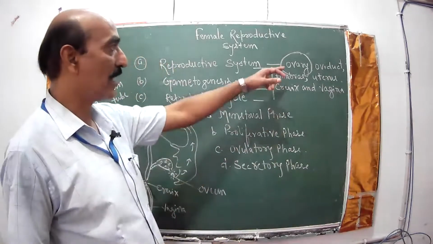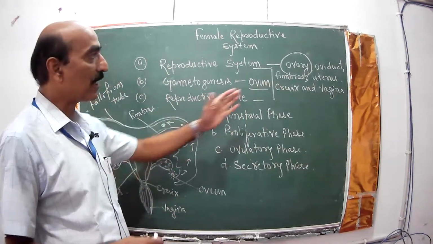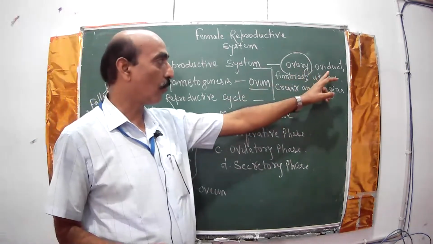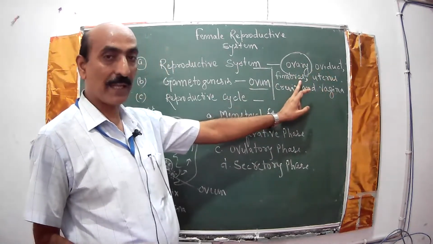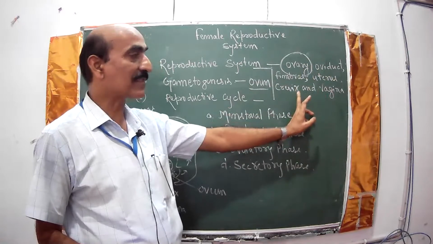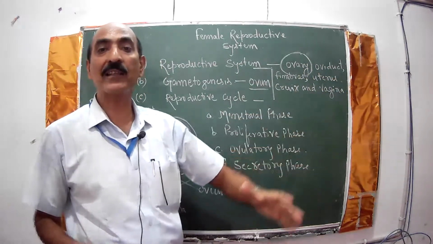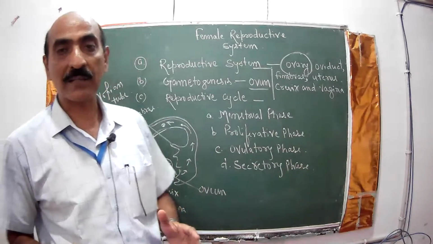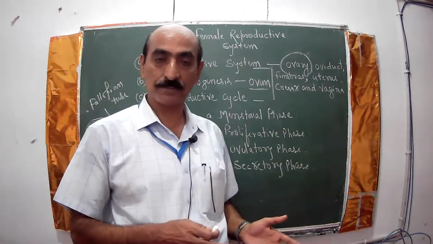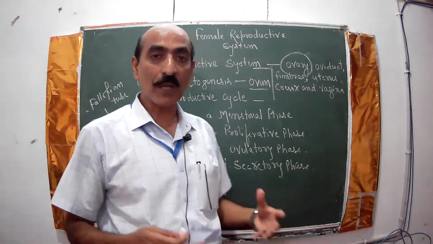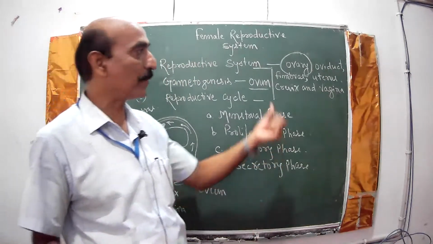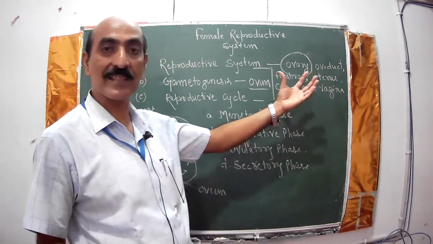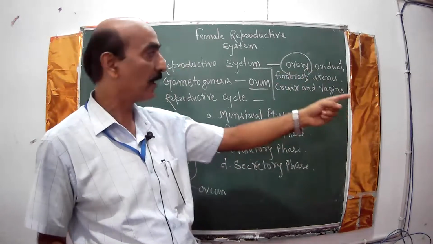Except the ovary, the oviduct, fimbriae, uterus, cervix, and vagina are all accessory organs that do not directly produce reproduction but help in it. Reproduction could occur even without the help of these organs in a particular individual's body.